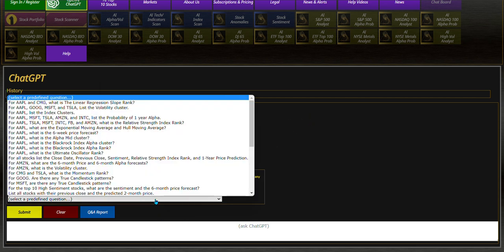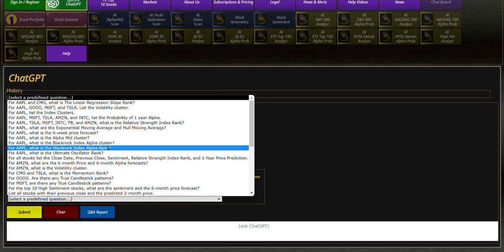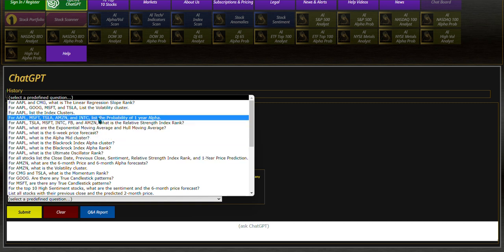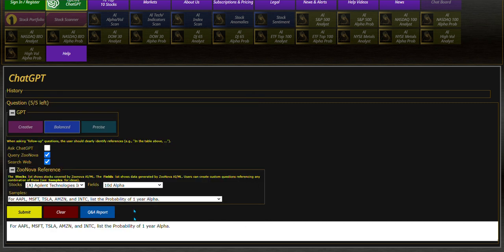So let's take a predefined question real quick here. And if we were to go here, for instance, and ask, let's do this one. For Apple, Microsoft, Tesla, Amazon, and Intel, list the probability of 1-year alpha.